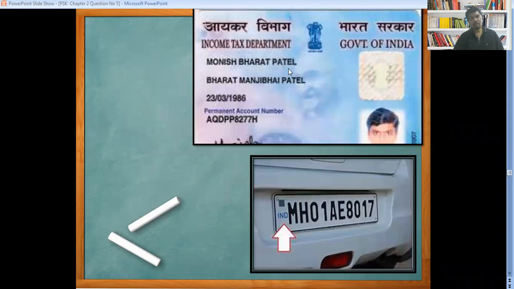Now look at here. This is our PAN card. The PAN card is the best example for alphanumerical codification. Look at here. The start is alphabetical, and here there is a number combination also. Now look at the car.